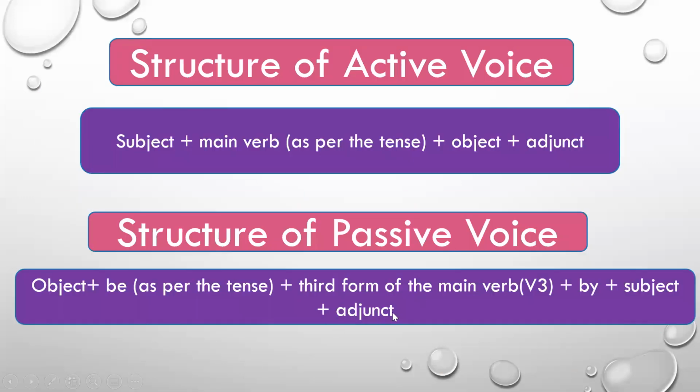So this is the basic structure of the active voice sentence and the basic structure of the passive voice sentence. The object will become the subject, then comes the be verb, then comes V3, then comes by, then subject, then any other additional information given in the sentence.